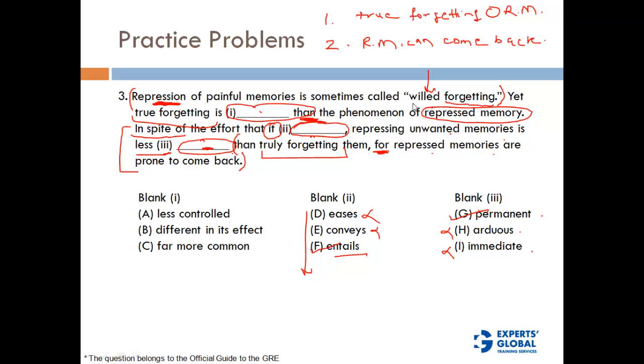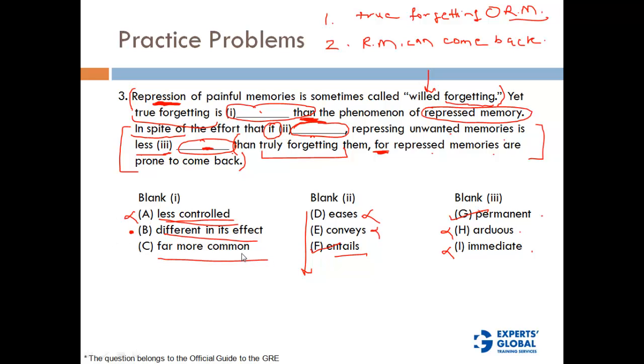Okay, now let's look at the first one. Yet truly forgetting is dash than the phenomenon of repressed memory. We have already looked at the later part of this question, so we know that they are talking about less permanency and more permanency of both these ideas. So which of these options can go here? But less controlled, are we talking about controlling? Is less controlled the parameter on which true forgetting and repressed memory are compared? No. Different in its effect: is true forgetting different in its effect than the phenomenon of repressed memory? Yes, this could go in the context. Let's keep it for a while.